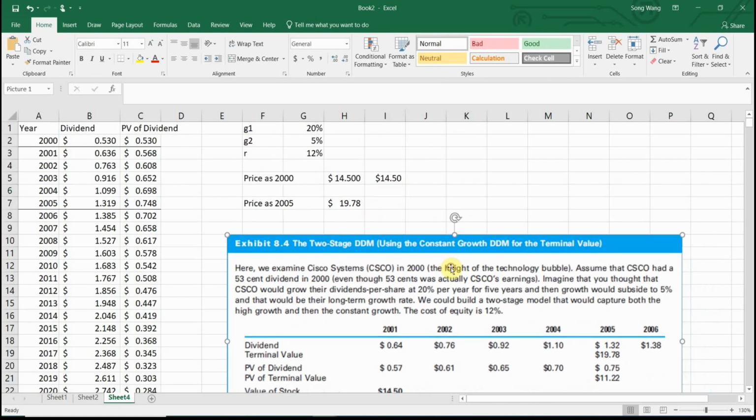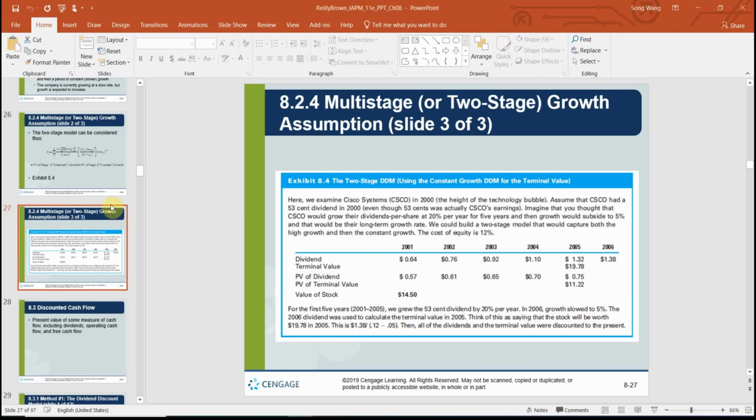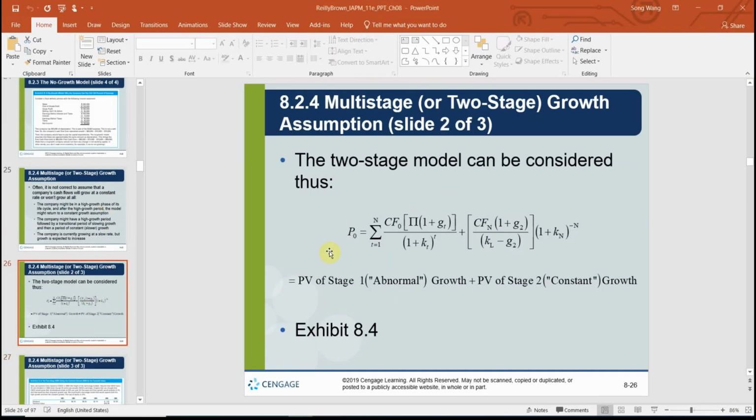So this is what you're going to solve for the stock value if you have a 2-stage growth model. And of course, there's a third way, but I'm not going to teach you that. The textbook shows you that if you rely on the mathematical formula to solve for it, it's going to be this tedious, giant, monstrous formula. So you're going to have the discount rate as K, growth rate 1, growth rate 2, and then the cash flows in the first stage, and so on and so forth. So this is not applicable if you are not very mathematically savvy.